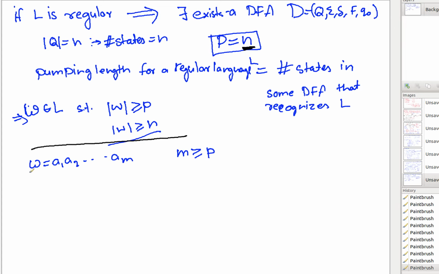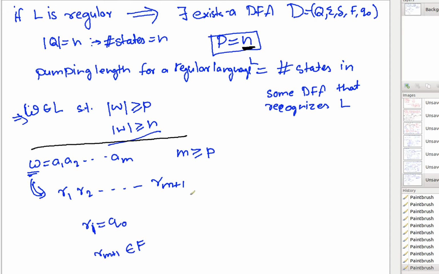Because w is part of L, I will have a sequence of states accepting it, which is R1, R2 up to Rm plus 1, where R1 is my Q0 and Rm plus 1 is part of F, and you will have a cycle.